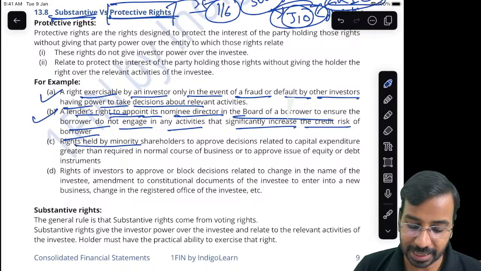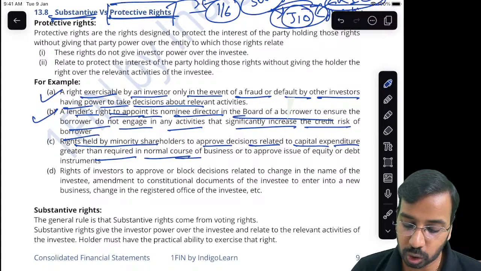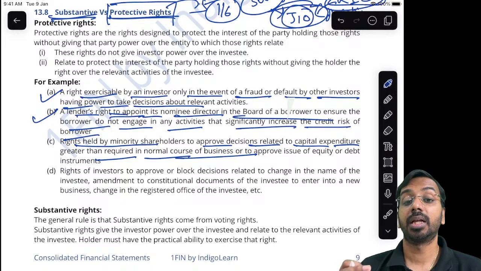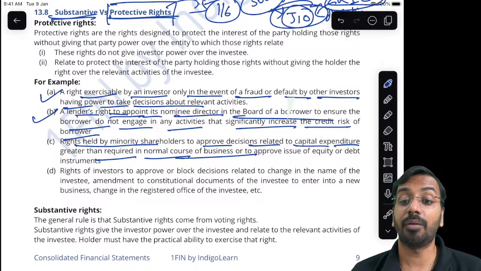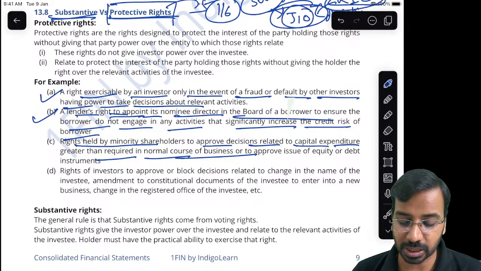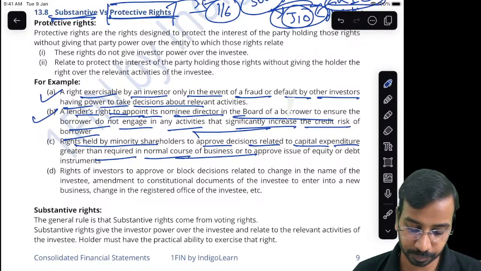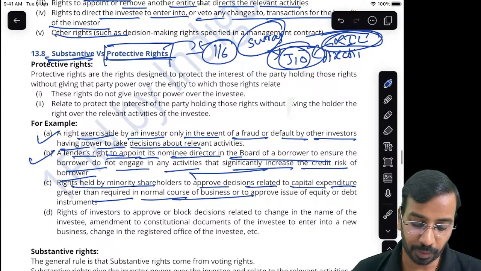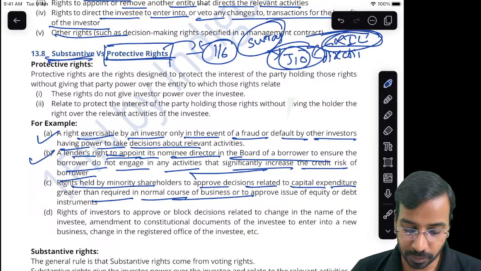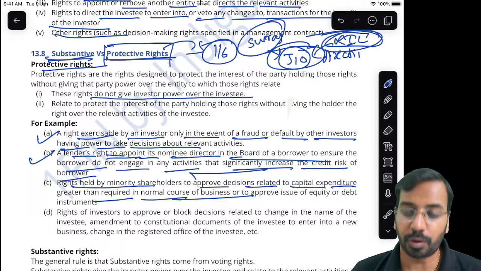Okay. Similarly, rights held by minority shareholders to approve decisions related to capex greater than required in the normal course of business. So, minority shareholders may have some veto right only in case of some specific decision. That also does not give them control. So the rights which are protective rights do not give the investor power over the investee.